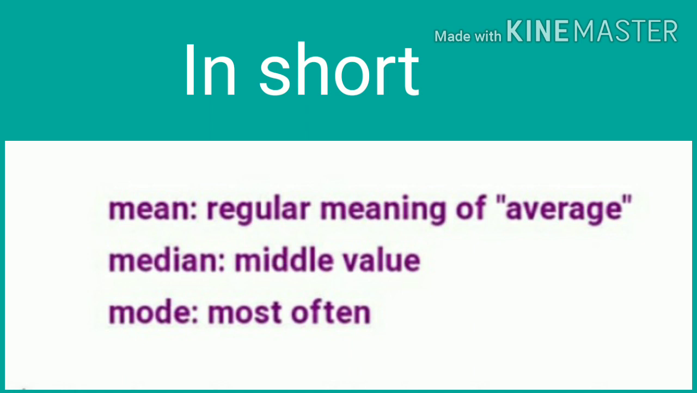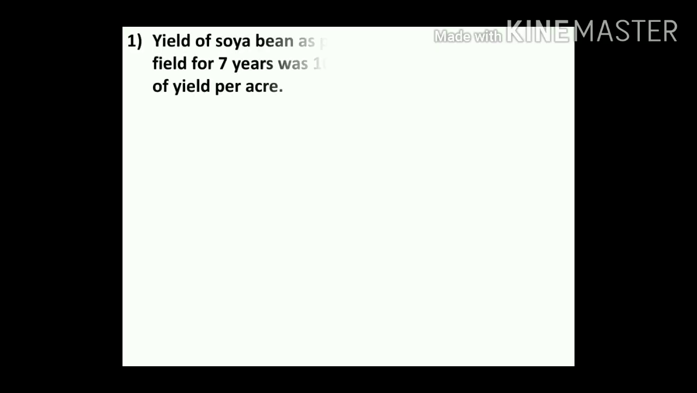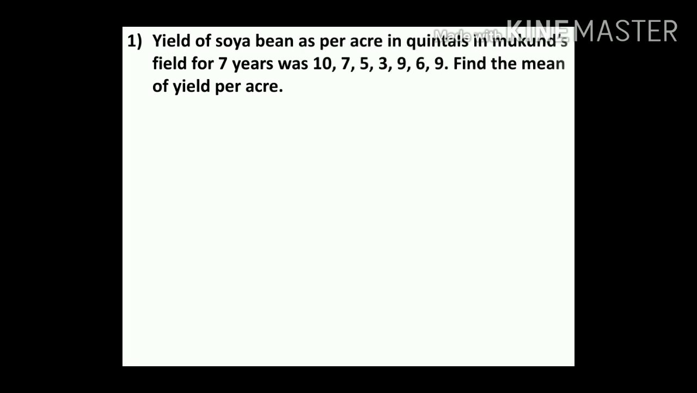Now let's begin, children. Practice Set 7.5. Question number 1. Yield of soybean per acre in quintals in Mukunda's field for 7 years was 10, 7, 5, 3, 9, 6, 9. Find the mean of yield per acre. Children, here we have to find the mean. Mean means, as I have just explained, children, average. Here we have to find the average of these numbers.